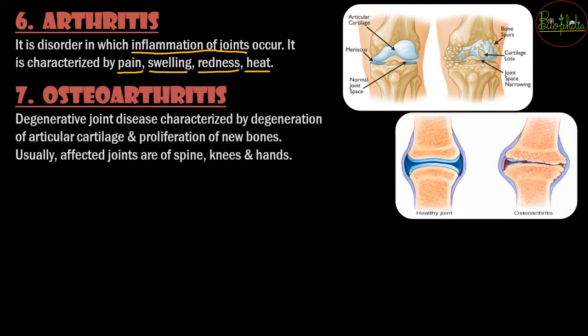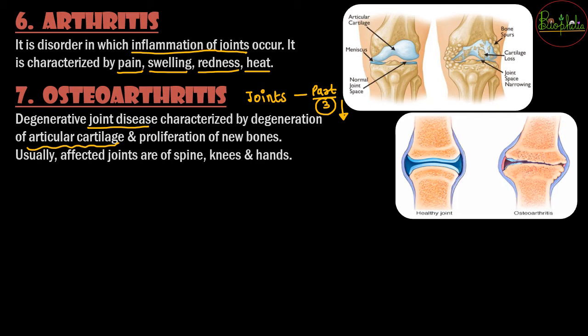The next is going to be osteoarthritis. It is again a destructive joint disease, and this joint disease is regarding the degeneration of the articular cartilage. So these are all the things that we had seen in the joints video. If you want to see more about these joints, we had already discussed it in part 3 of this chapter. So you can surely go down and check the link below.